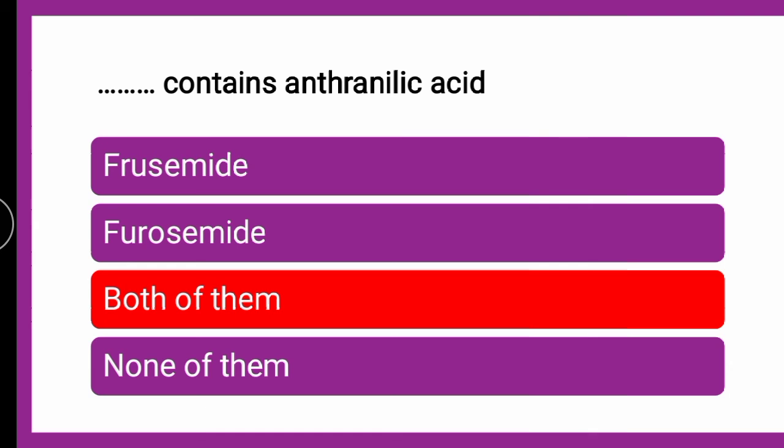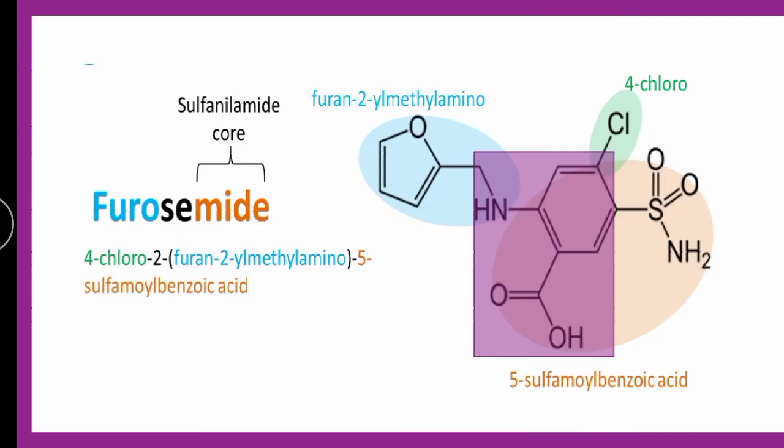So what is anthranilic acid then? If you look into the structure, okay, this is anthranilic acid: benzene ring, COOH and NH2, definitely an acid. So if you look into the structure, the highlighted part, the purple colored part, this is benzene ring, COOH and NH2, one hydrogen of which is replaced with furfuryl.